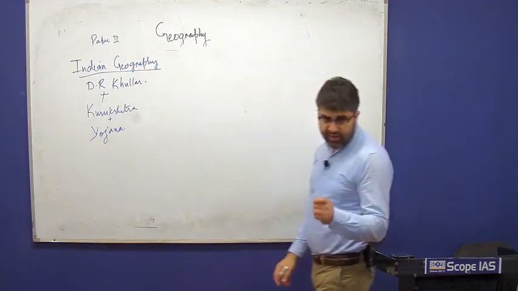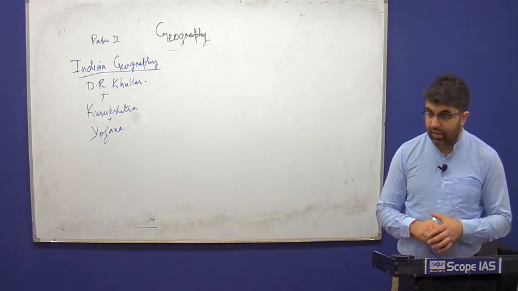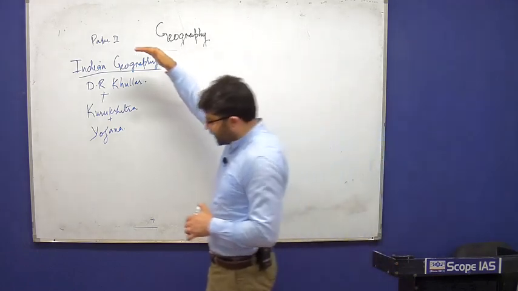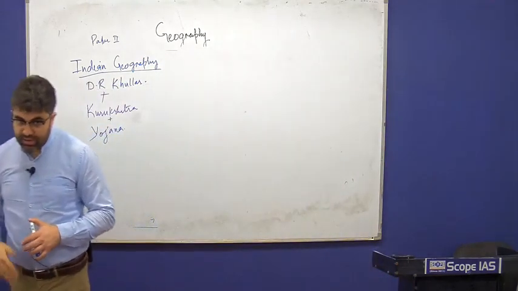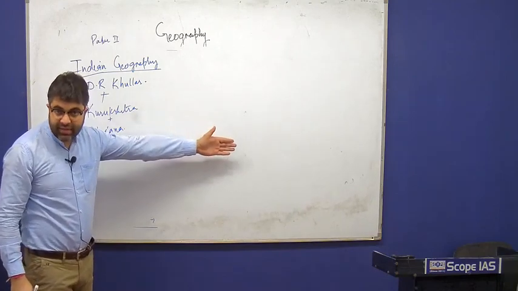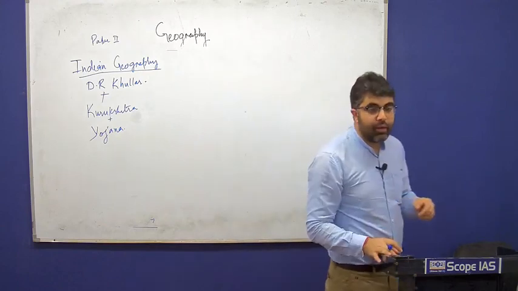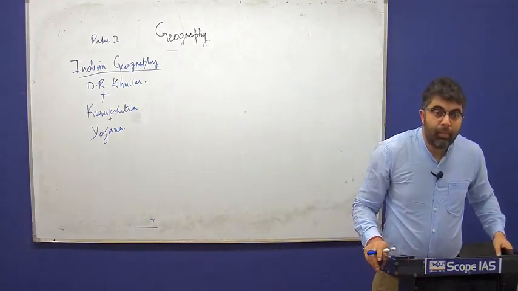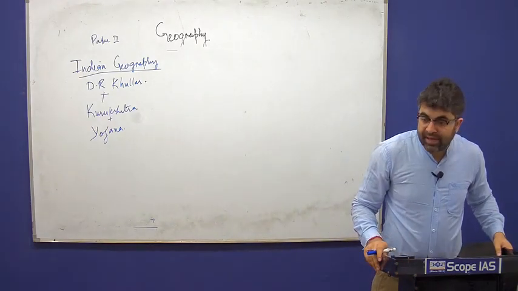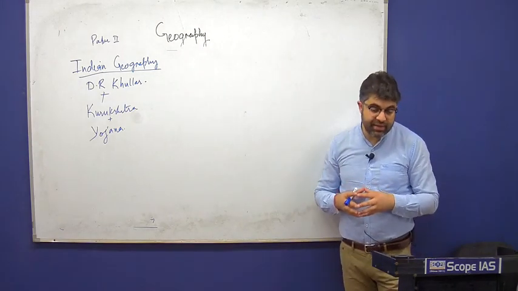It will be very handy, very useful in answering questions. Contemporary questions are asked in paper 2. That will also be very useful in answering paper 3 of your general studies. So that is a brief discussion about the syllabus of geography and the books that we study in geography.